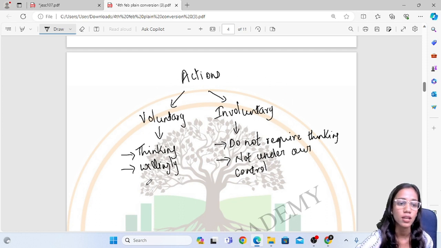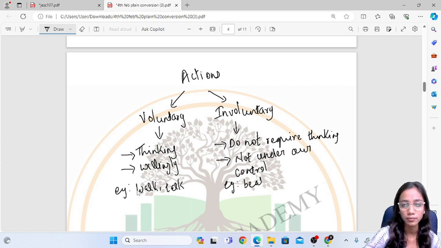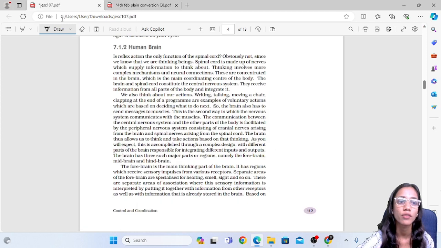Now examples of voluntary actions are common actions which we do by thinking, that is walking, talking. And involuntary actions are the ones which are happening in our heart, in our body, that is beating of the heart, then salivation. All these are involuntary actions. Now both these actions are controlled by the parts of the brain.